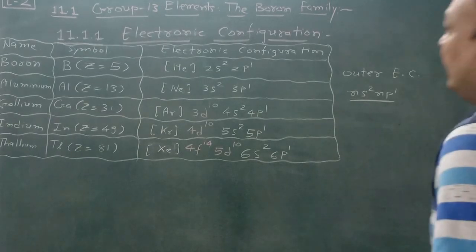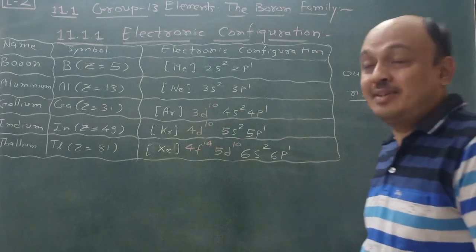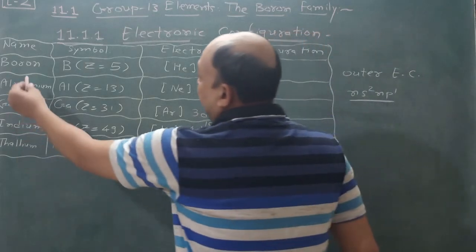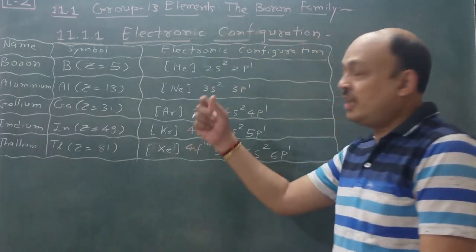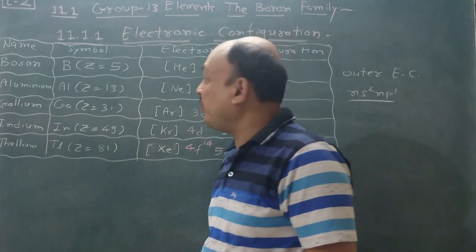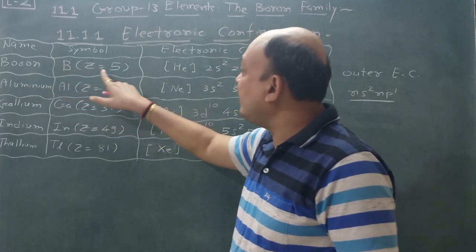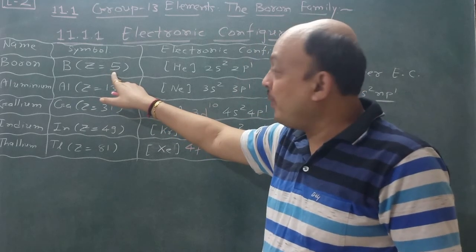Okay, now here electronic configurations. Just see, this topic is very easy. The first member of the group 13 elements is boron, because it's the boron family, and that's why it is called the boron family. Name is boron, symbol is B, Z is equal to 5, that is the atomic number.